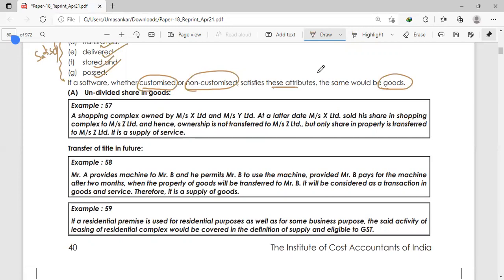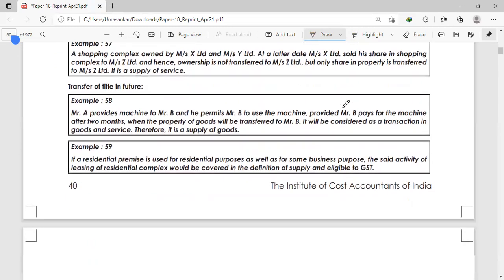It is a supply of service. So you are transferring your share portion. Ownership is not transferred, but your ownership right in your undivided share is transferred. It will be under paragraph 1, supply of services.